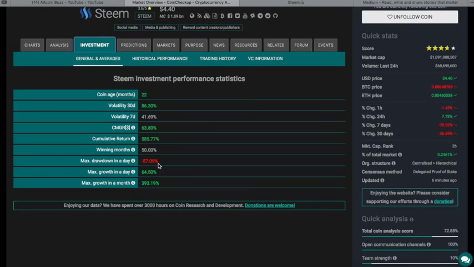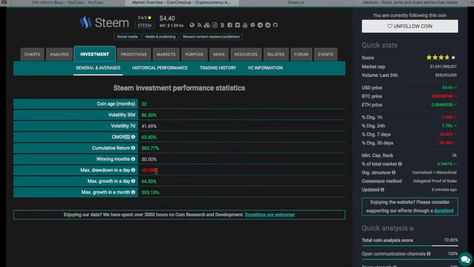Maximum drawdown in a day. So if you are participating in any of these, you need to know if there's been a 57% drawdown in one day, there's a chance that that could happen again. Are you ready for that? Have you invested where you are not going to lose sleep if you have another 57% drawdown? The good news is the maximum growth in a day is listed at 64%.